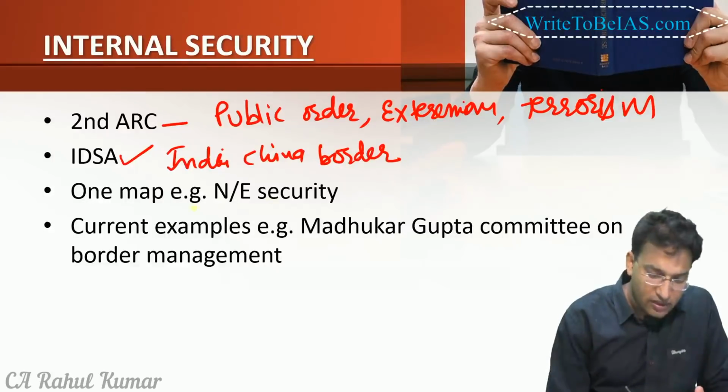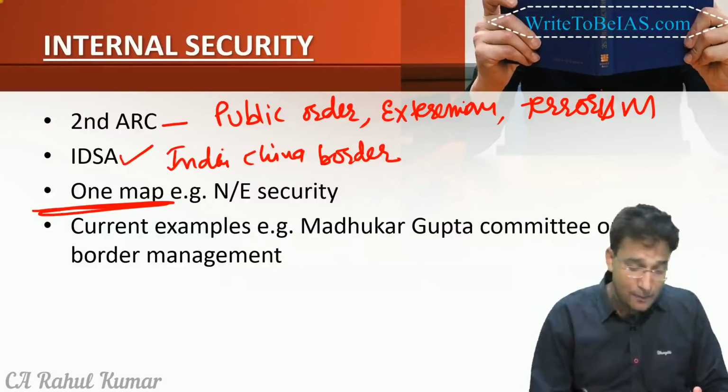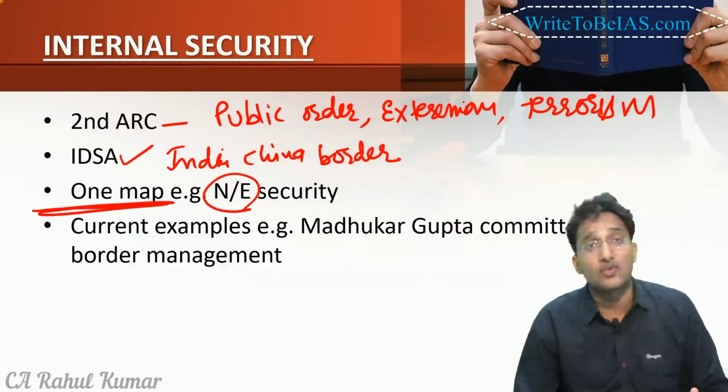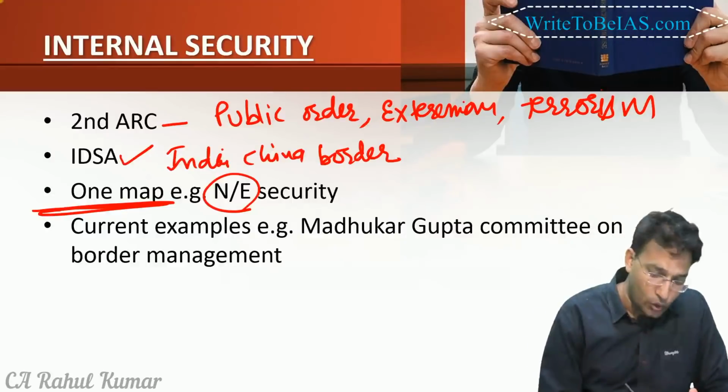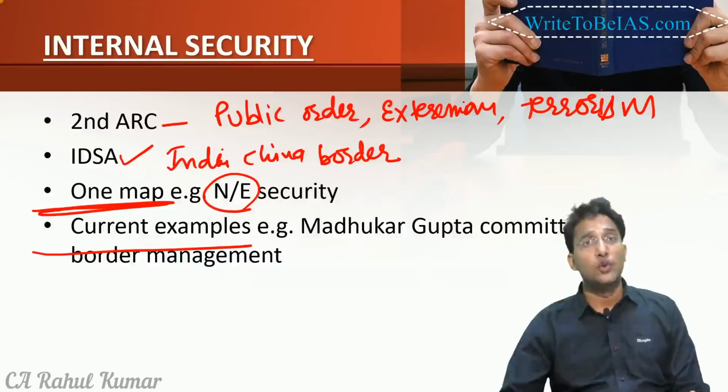Then you can also frame some maps. You can use the map of the Northeast when there is a question on Northeast internal security. Then you can also give a current example, for example, the Madhukar Gupta committee report on border management.